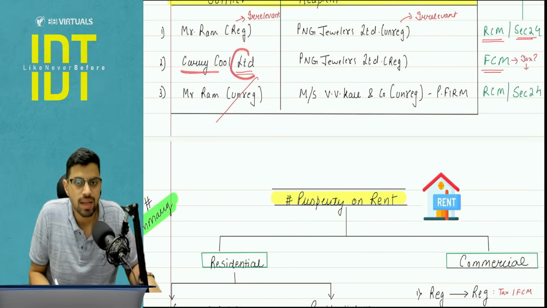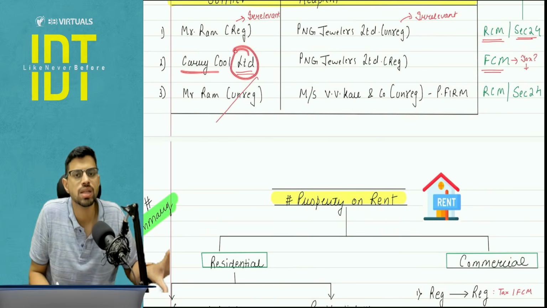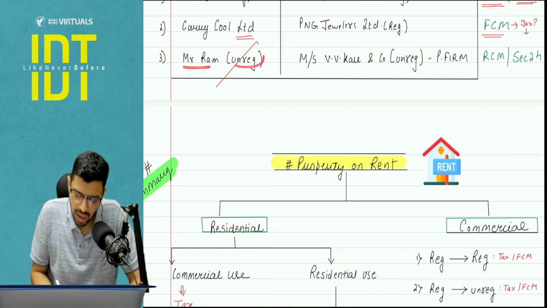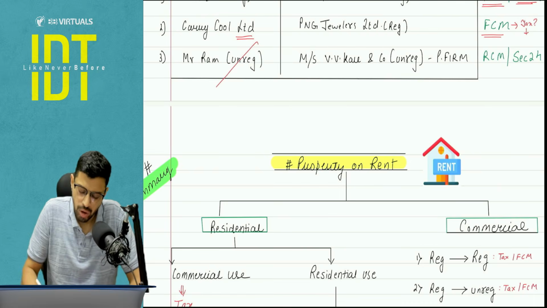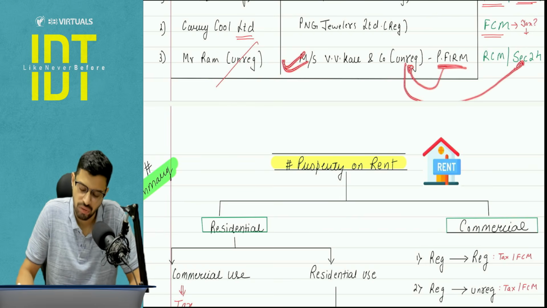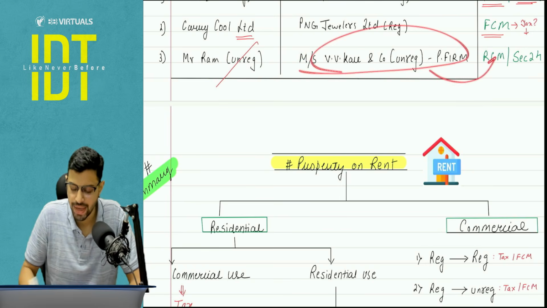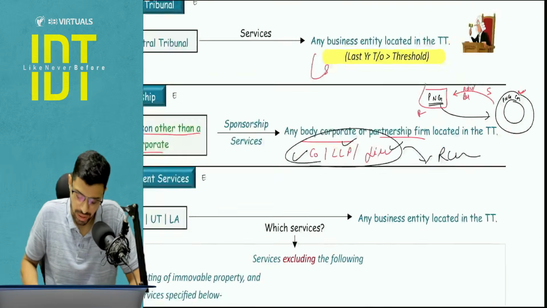Next, supplier is a company, body corporate. You don't need to see the recipient status. FCM will apply. Next, supplier is Mr. Ram, unregistered, any person other than body corporate, and recipient is a partnership firm, again unregistered. But section 24 will apply, and he will have to go for mandatory registration. The firm will pay tax under the reverse charge mechanism.